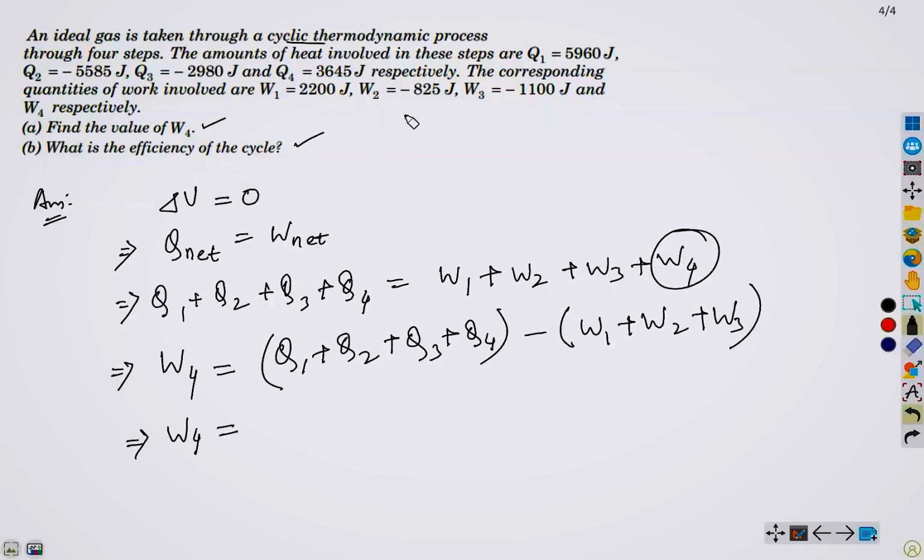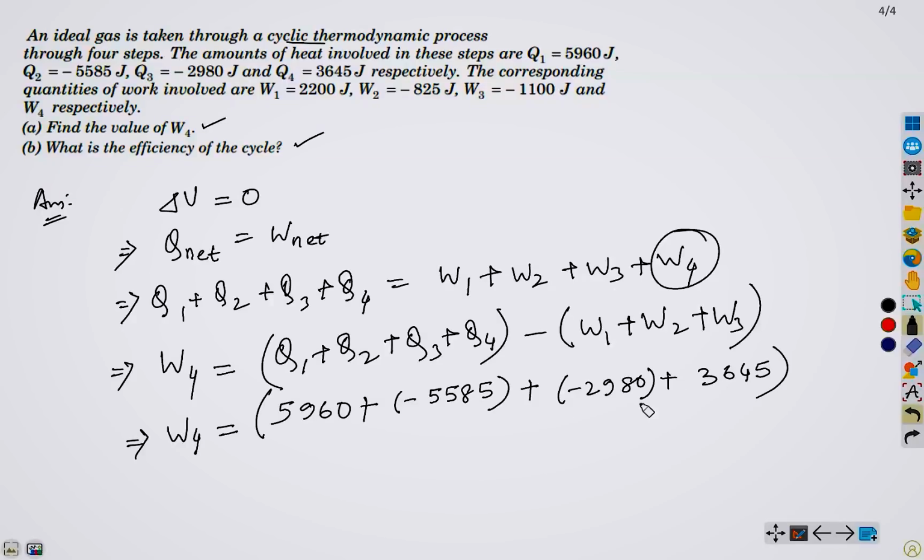W4 equals, now let's just substitute the values. Very simple, isn't it? 5960 plus minus 5585 plus minus 2980 plus 3645, minus W1 2200 plus W2 minus 825 plus W3.